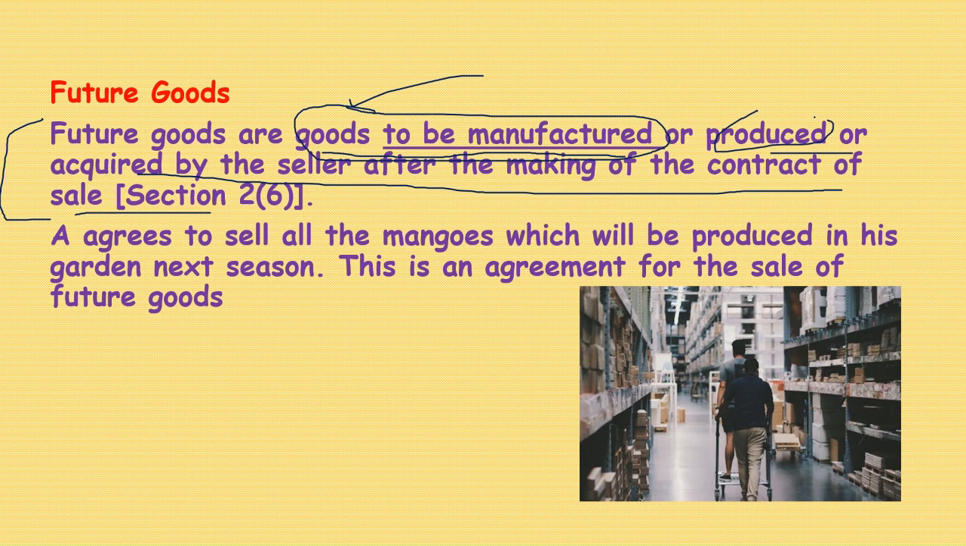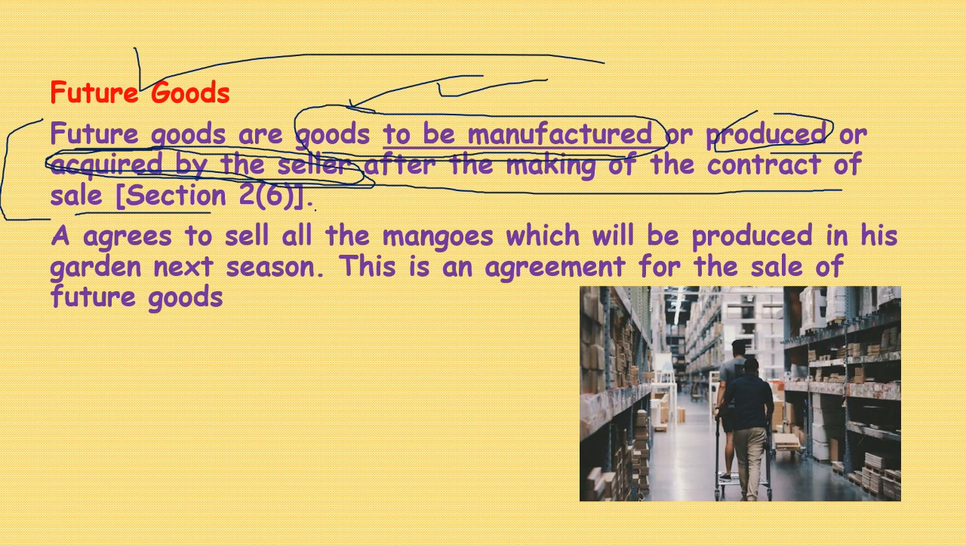Goods to be produced or goods to be acquired by the seller. It means the seller is not having goods in custody today. He is not having goods ready, but is likely to manufacture them after making of the contract of sale. Therefore, it is called future goods. Example: A agrees to sell all the mangoes which will be produced in his garden next season. This is an agreement for sale of future goods.